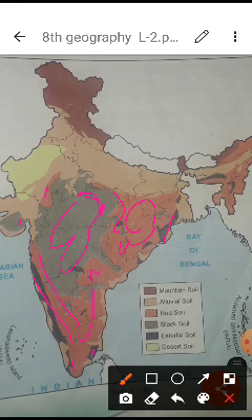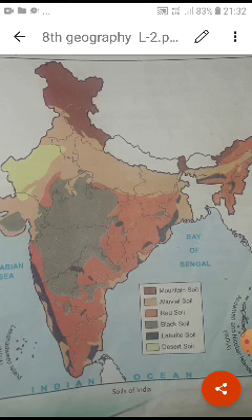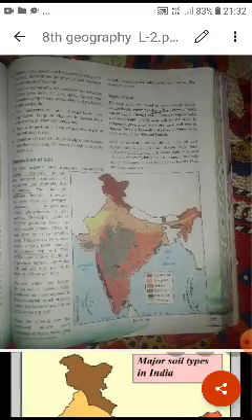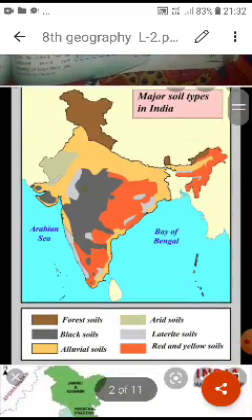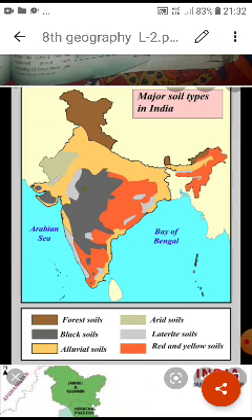And then desert soil, obviously you know, it is mostly part of the Thar desert, meaning in Rajasthan. I hope you have a good understanding. Here it is also explaining all kinds of soil, forest soil, meaning mountain soil, which I have explained above, in the India map which is already given in your book.